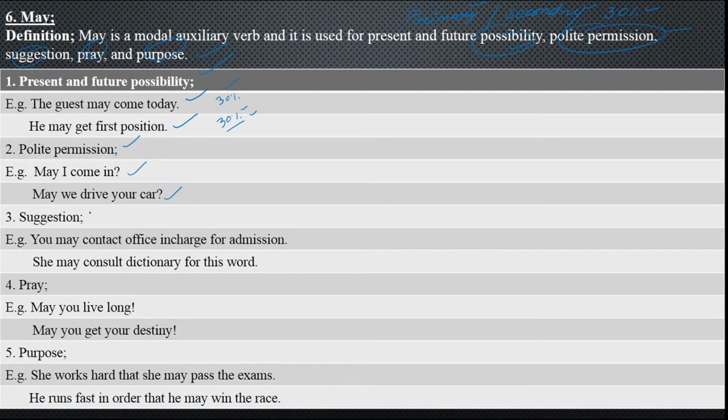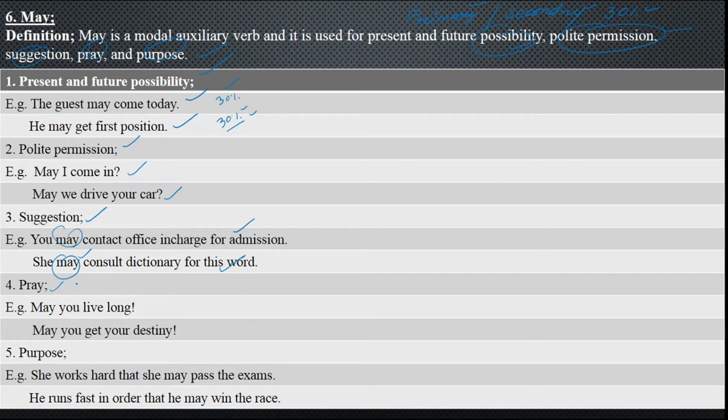After that, we have got suggestions. When you suggest someone, you may contact office in charge for admission. It is a suggestion, and here may is used for suggestion. She may consult dictionary for this word. It is suggestion. If you are getting some problem, you can go through dictionary. So over there you are saying she may consult dictionary for this word.